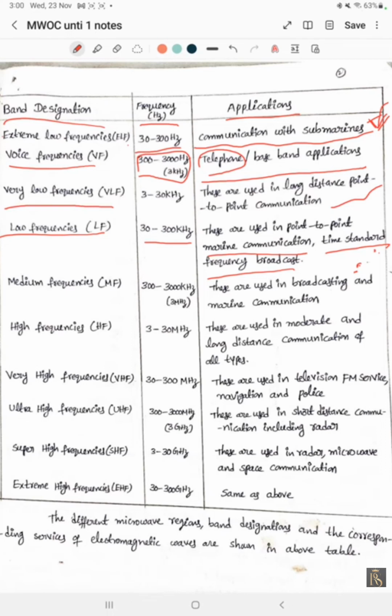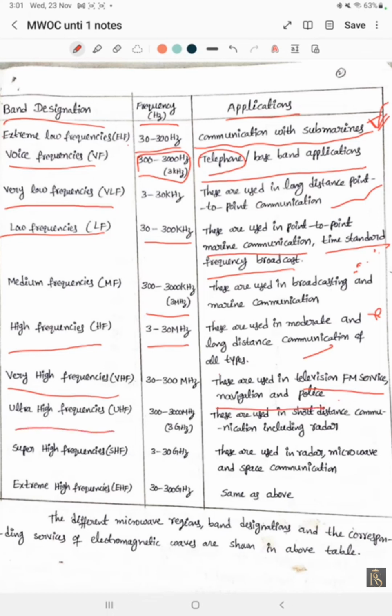Medium frequencies, 300 to 3000 kilohertz. These are used in broadcasting and marine communications. High frequencies, 3 to 30 megahertz. These are used in moderate and long distance communication in all types, for example, aeroplanes. We can use this mode of communication for planes and all. Very high frequencies are used in television, FM service, navigation, and police.